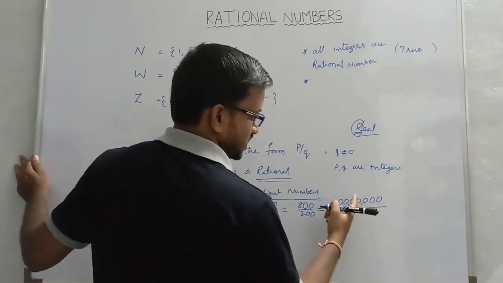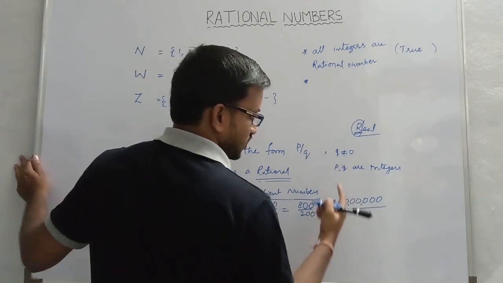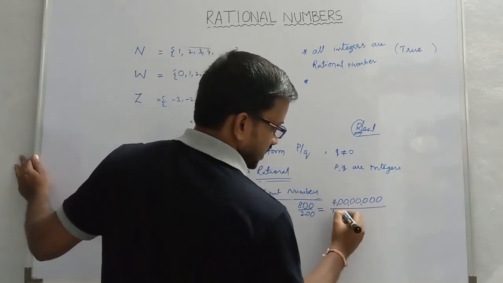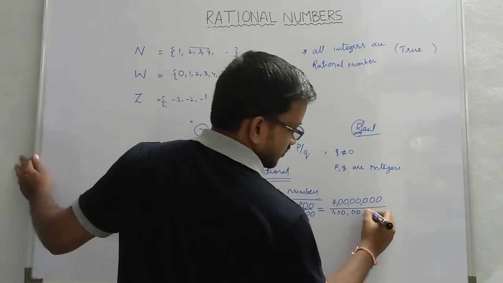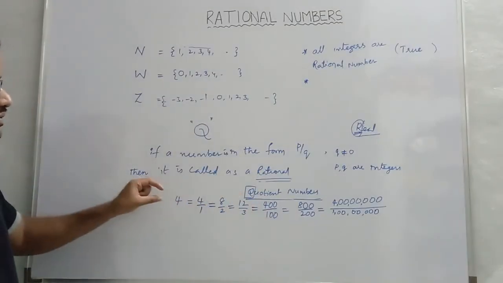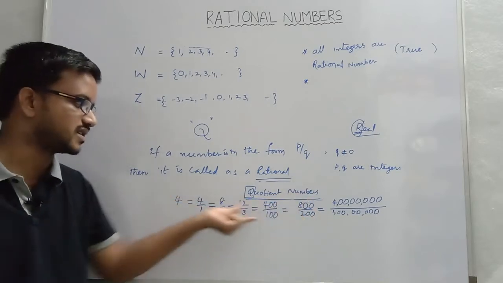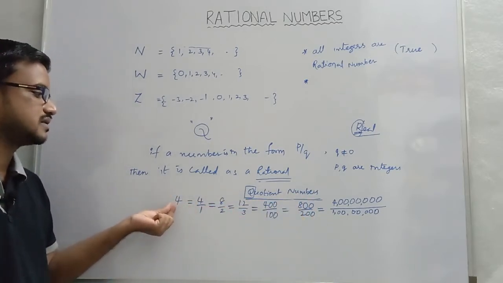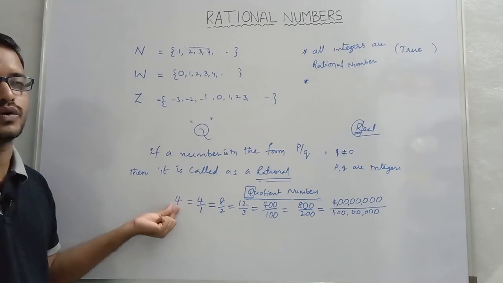Ones, tens, hundreds, thousands, 10,000s, lakhs, 10 lakhs, crores. 4 crores divided by 1 crore. All these fractions will give the simplest form as 4.